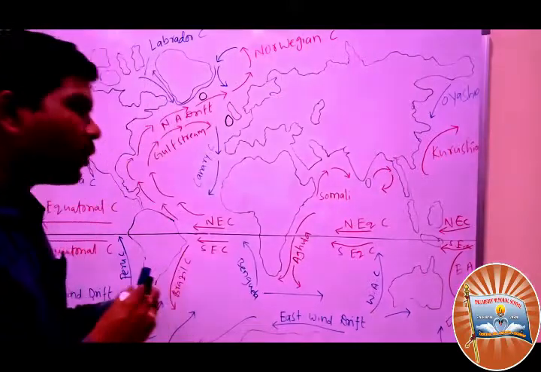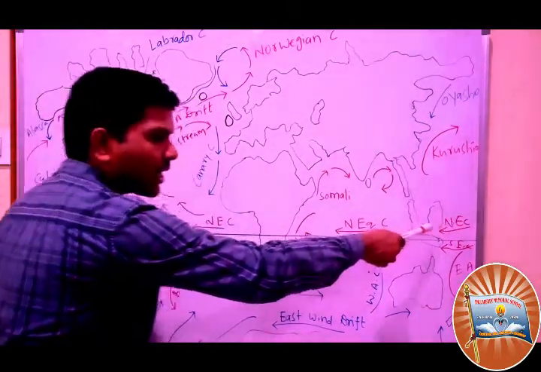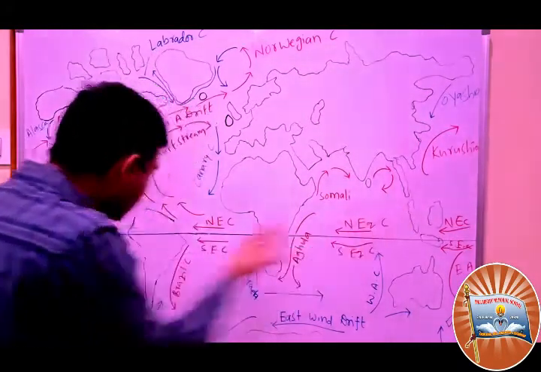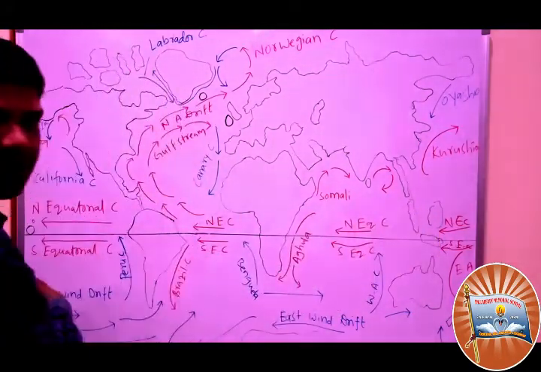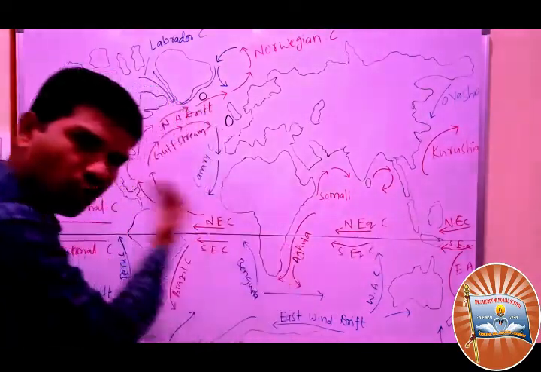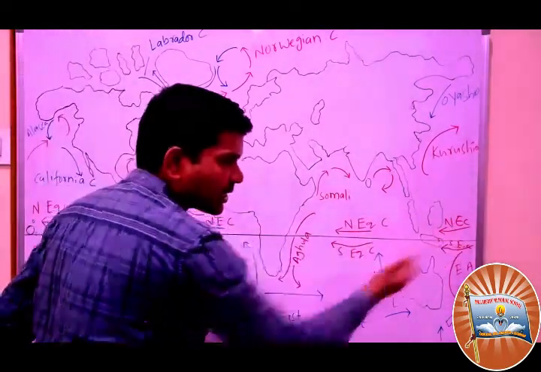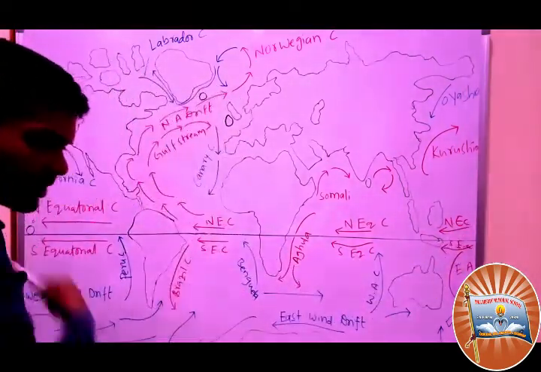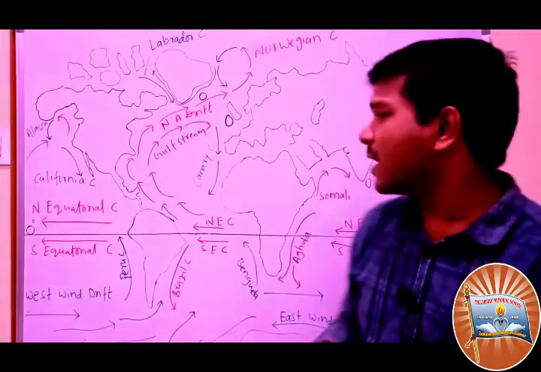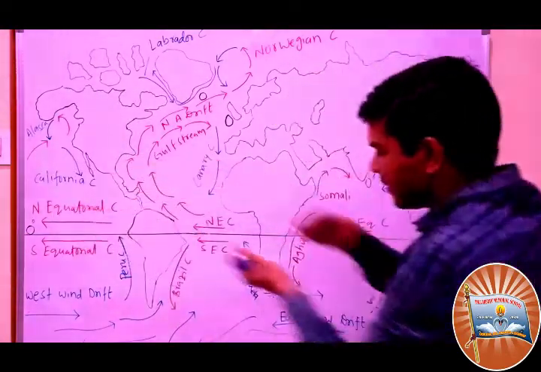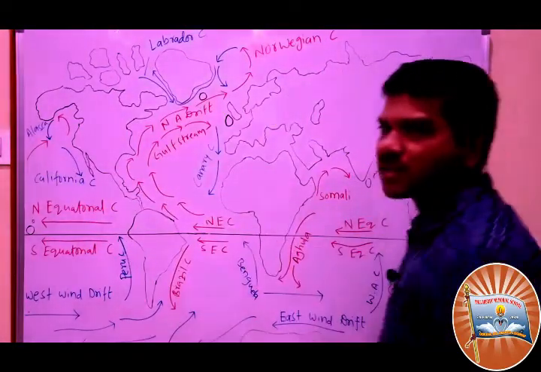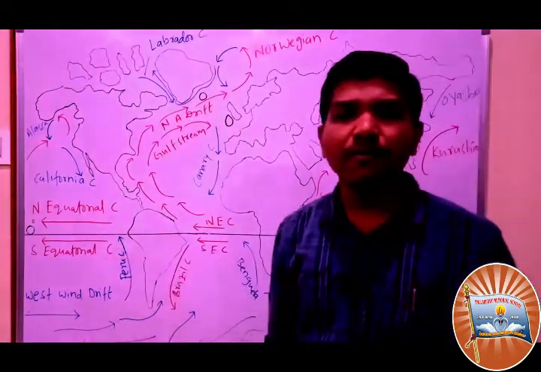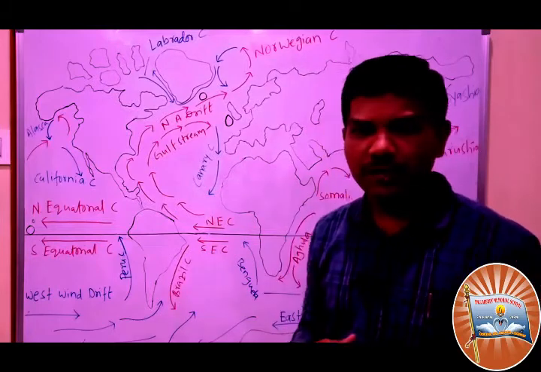If you observe, the north equatorial current, in this map, is blowing this side, means east to west. It is blowing east to west. The south equatorial current also blows in this direction. Sir, why are these blowing in this direction? Because they blow in a particular direction due to the Coriolis force.